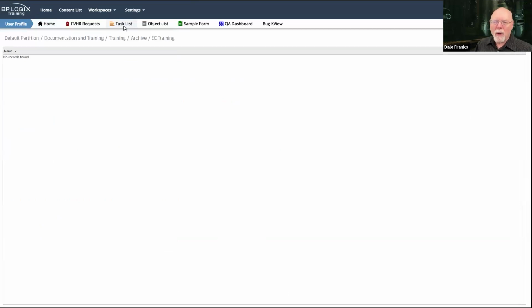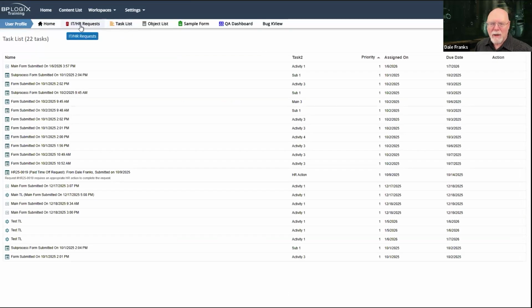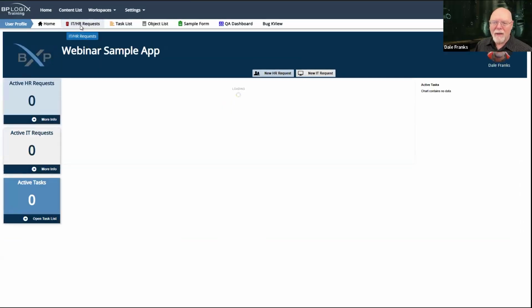And so what you really want to do is give people access to specific objects in the system so that they can open up the form. In this case, it's the ITHR requests dashboard that I built, and which we'll be talking about in the not too distant future. This is actually a form that is being used as the entire workspace for a workspace, but we'll get to that in the next couple of weeks. But that's what this navigation bar does.